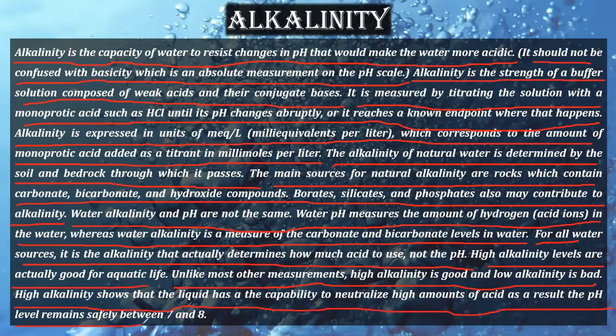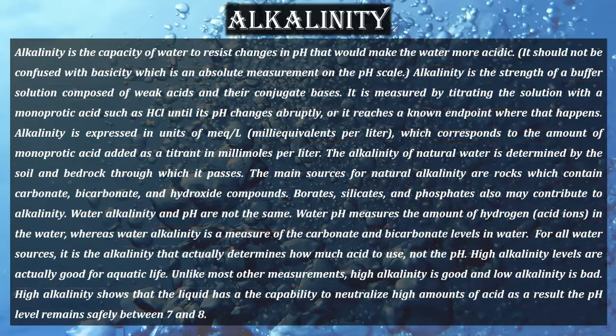As a result, pH levels become safely between 7 and 8. So high alkalinity means nothing but the pH level will be within 7 and 8. So it is preferable. If alkalinity is good, the water condition will be termed as perfect for the growth of fishes, right? So alkalinity is basically a very good concept and a very good thing.